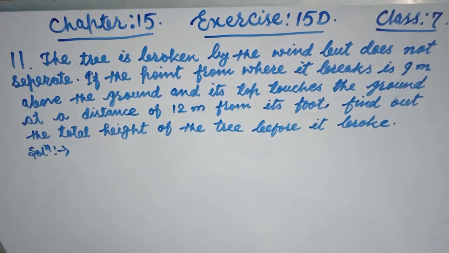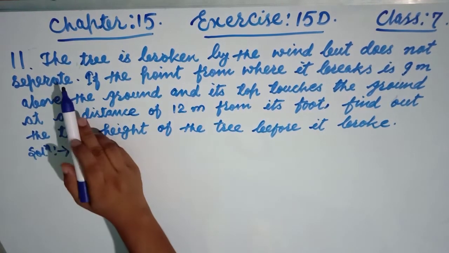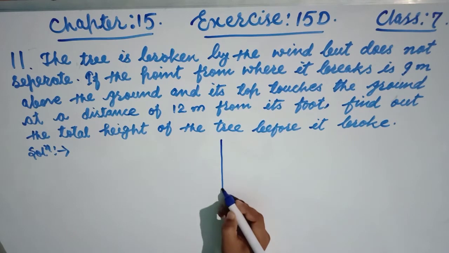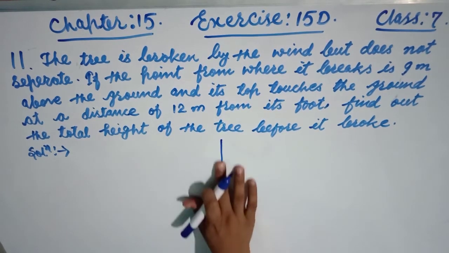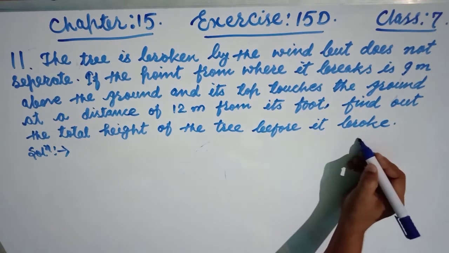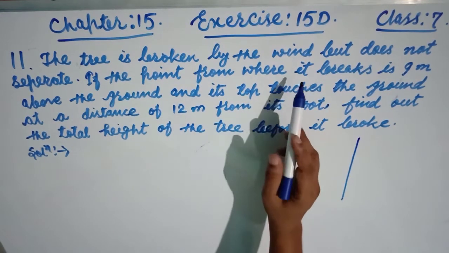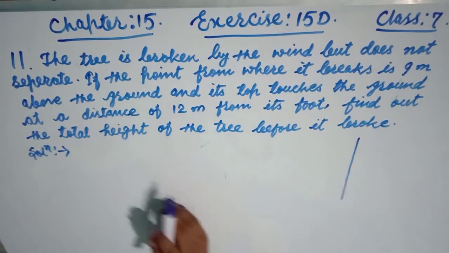Now first, friends, we will make a figure of this, then we will solve. If we make the figure, then we can easily sort out the problems. Here the first, once again, the tree is broken by the wind. Suppose this is the tree. Now the tree is broken by the wind, but does not separate.